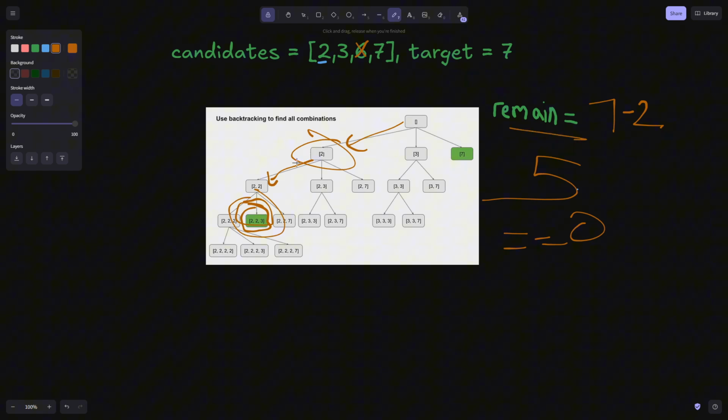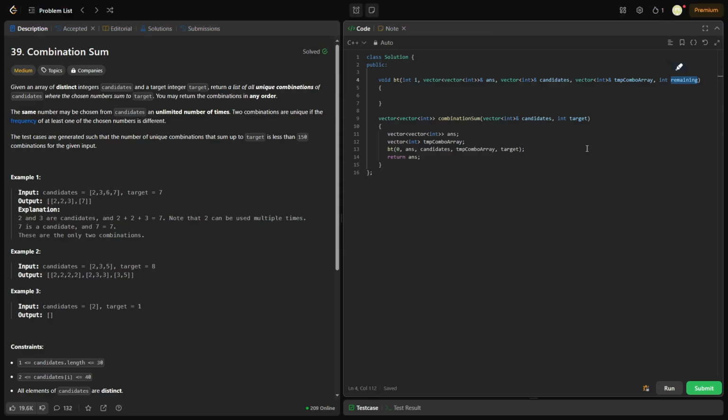Because we're subtracting what we're adding from remain, and it should make sense, right? If remain initially is target, and when we add stuff, we subtract that from remain, when that's equal to 0, it means that our combination sum should add up to target. Okay?